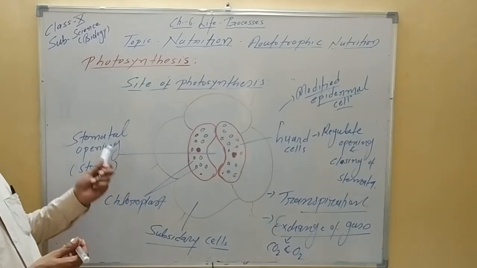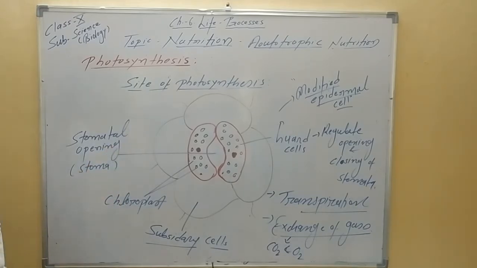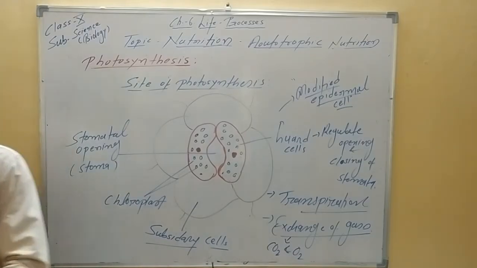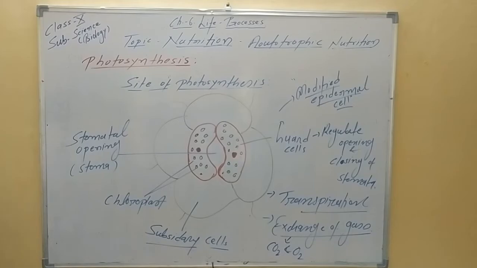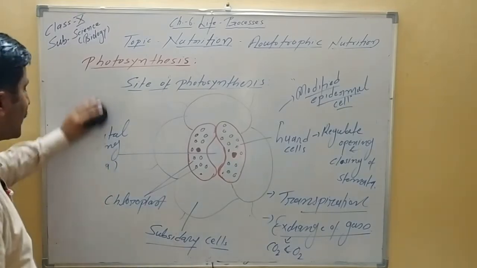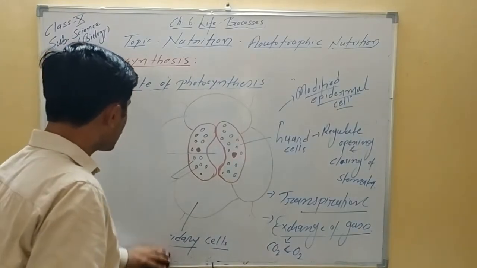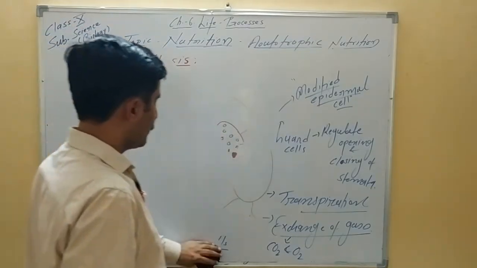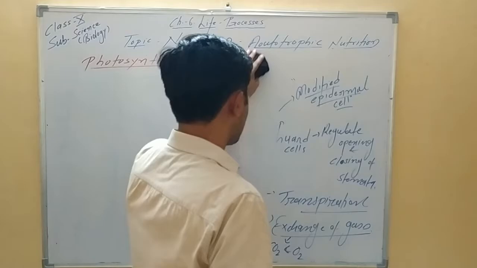Okay, so this is about how the plant takes CO2 and what structures are involved in intake of CO2. Besides CO2, the plant also takes many minerals which are used to synthesize different chemicals in the plant body. One mineral we are going to discuss, which is very important, is nitrogen. The plant also takes up nitrogen.